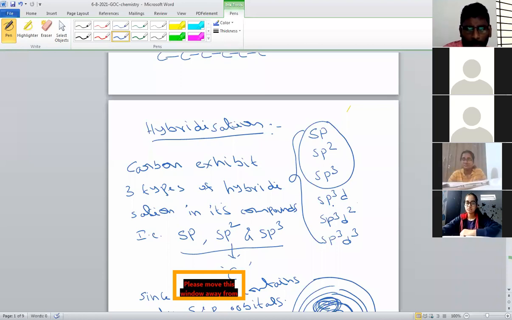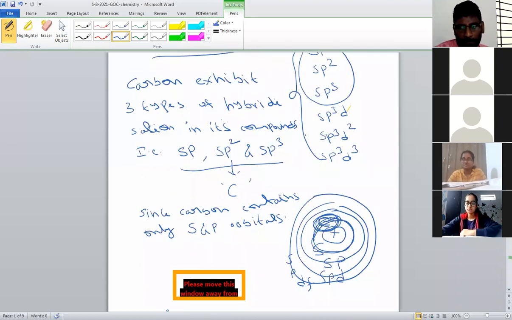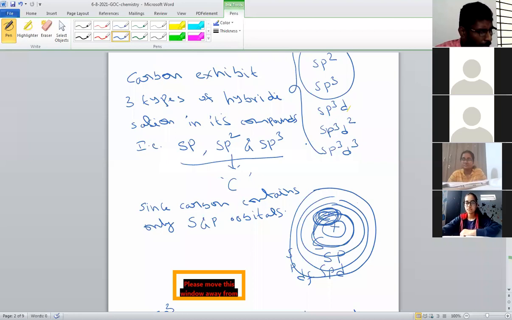I already told what is s, what is p, what is d. s, p, d, all these are atomic orbitals. An orbital is a place of electron in the atom. These orbitals are denoted with s, p, d, f. The first shell contains s orbital, second shell contains s and p, third shell contains s, p, d, fourth contains s, p, d, f.